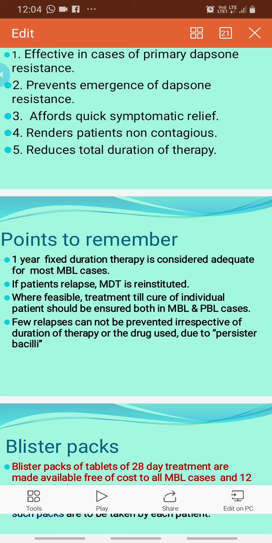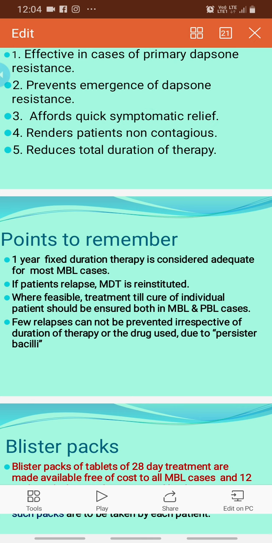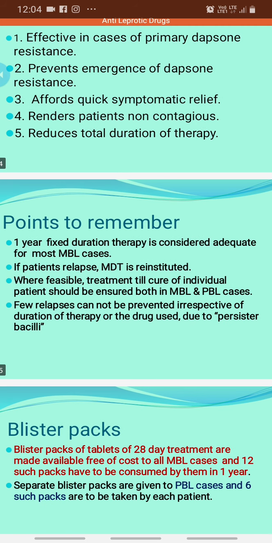So some persister bacilli will be there, and they are slow growing, and that's why it has been found that even after 5 years of continuous therapy, complete cure may not be achieved. That's why it is personal choice how long patient will continue the therapy, but 1 year is quite adequate. But if patient can afford, then we can continue the therapy for few more months.